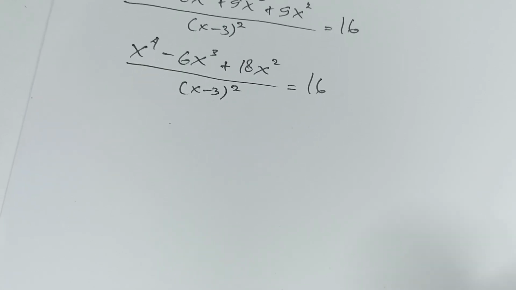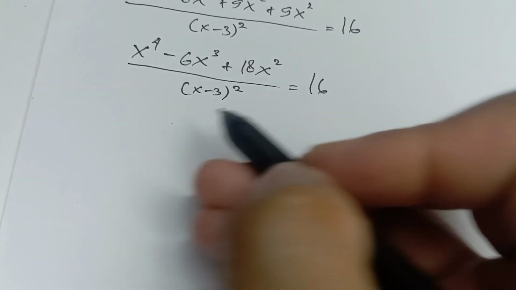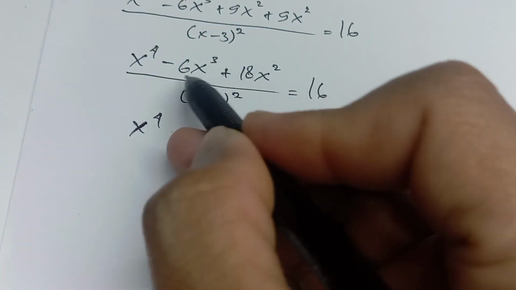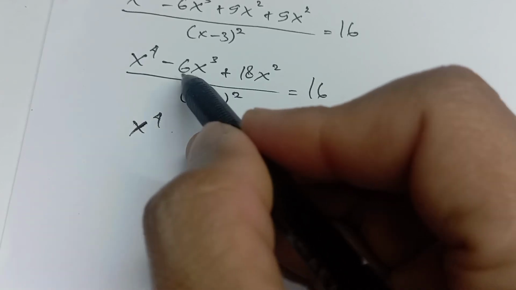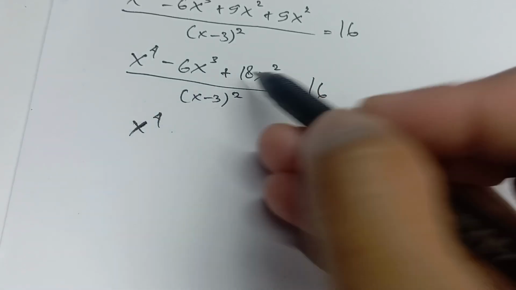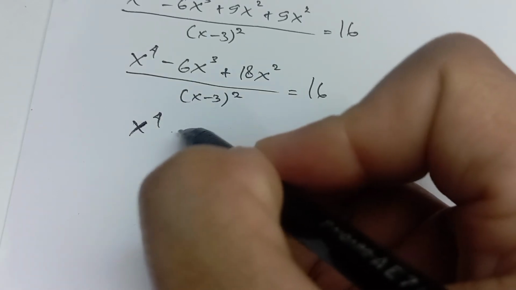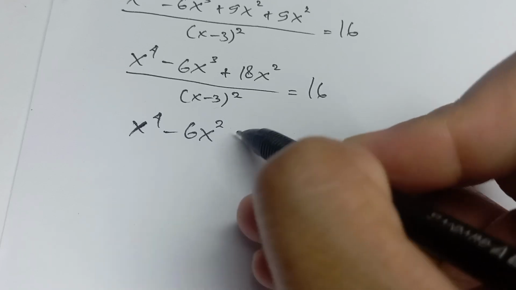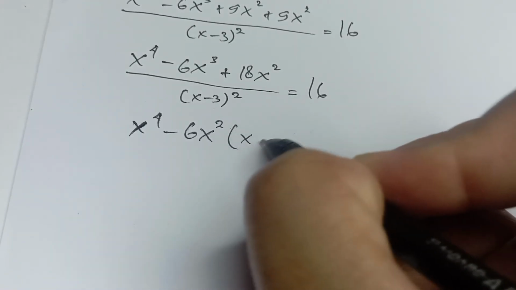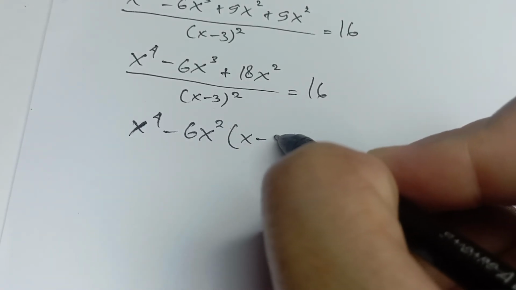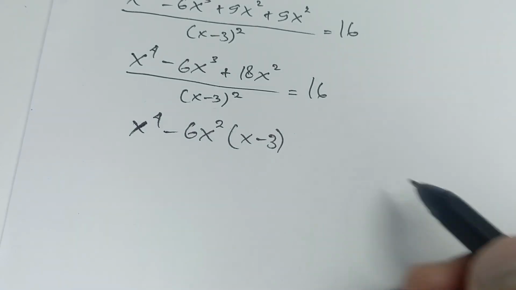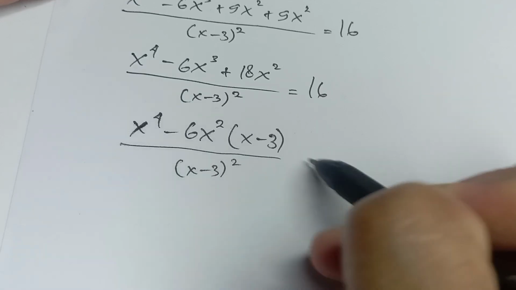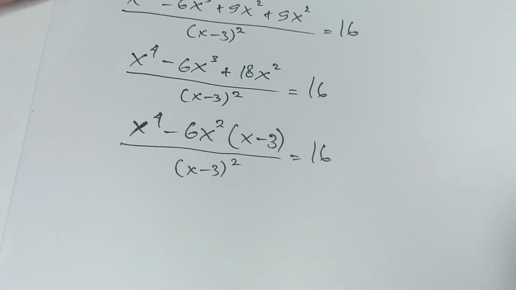Okay, for x to the power of 4 minus 6x cubed plus 18x squared, we can write 6x squared times (x minus 3), over (x minus 3) squared equals 16.